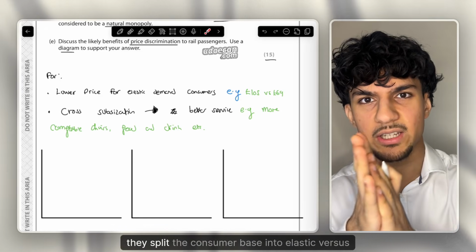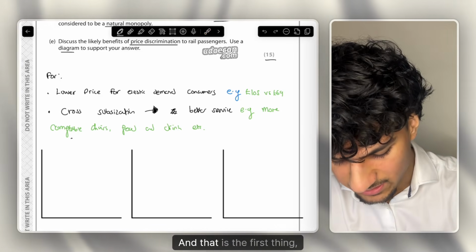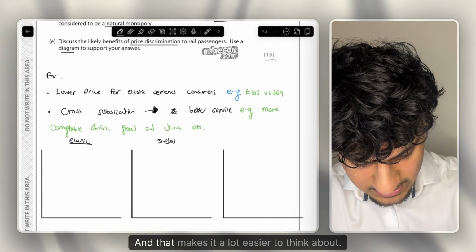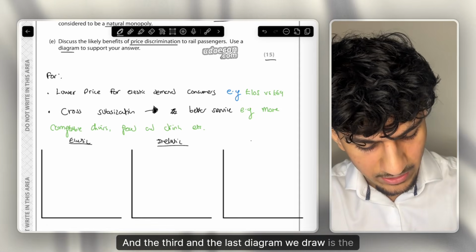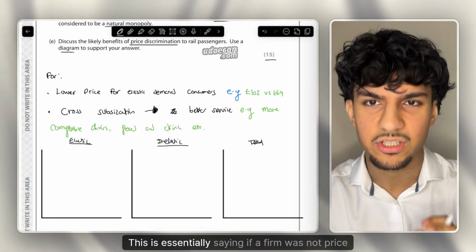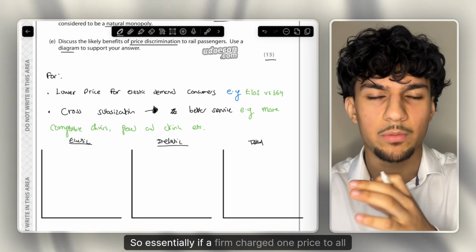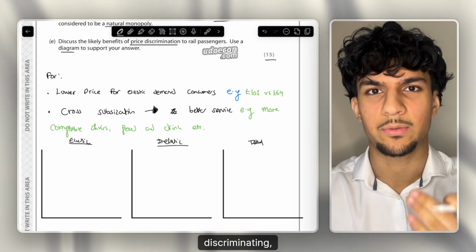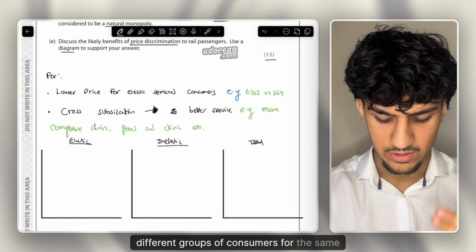Of course, they split their consumer base into elastic versus inelastic demand consumers, and that is the first thing to remember with price discrimination diagrams, and that makes it a lot easier to think about. And the third and the last diagram we draw is the total diagram. This is essentially saying if a firm was not price discriminating. So essentially, if a firm charged one price to all groups of consumers instead of price discriminating, which is of course charging different prices to different groups of consumers for the same product.